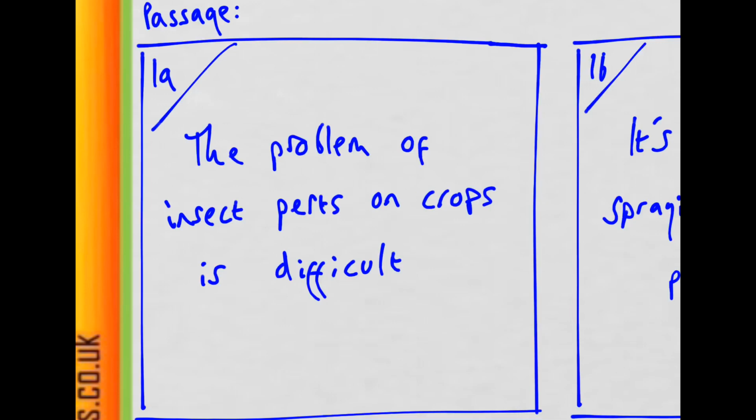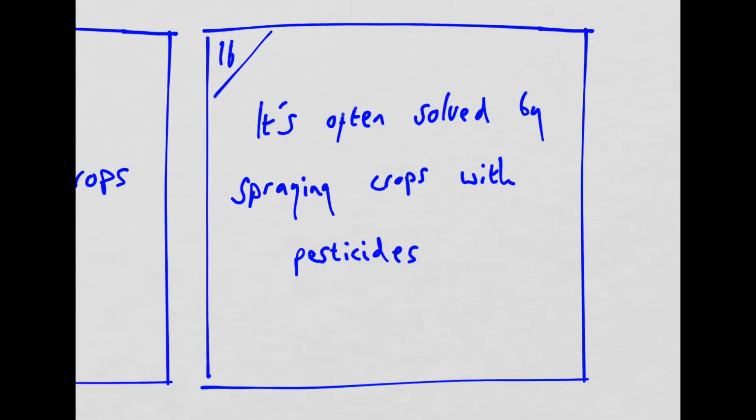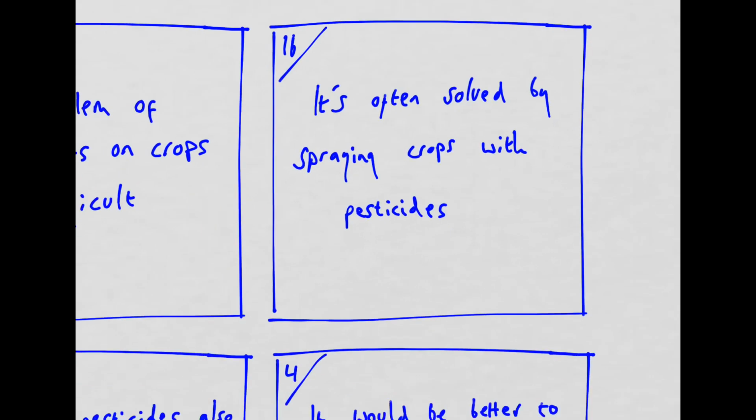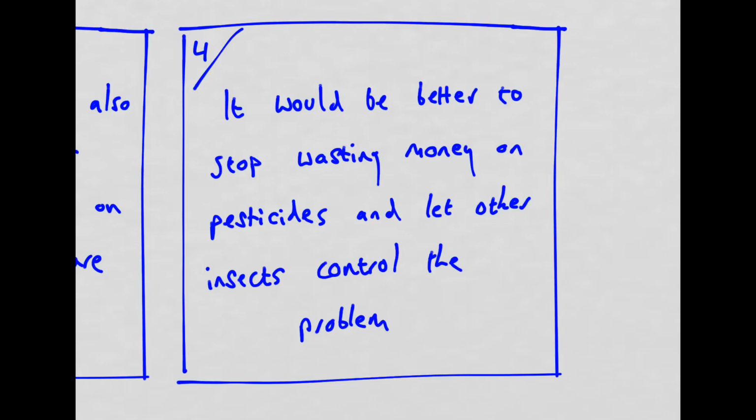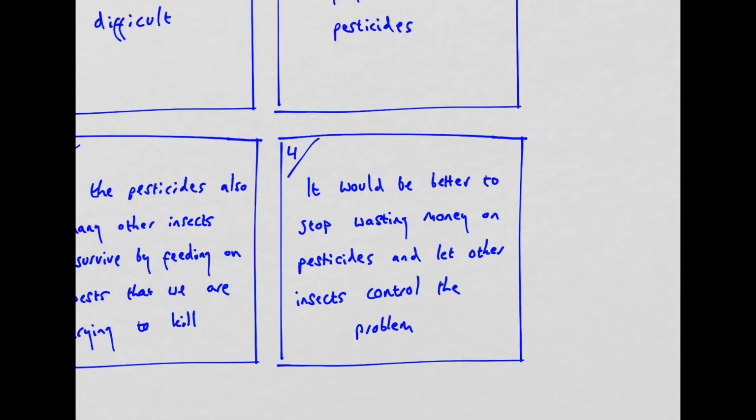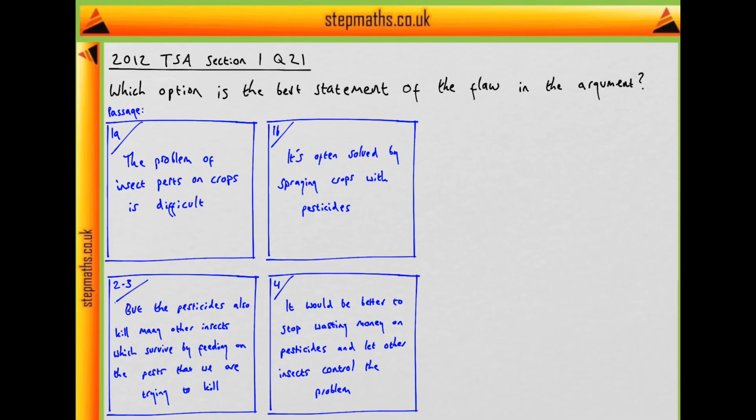The author first says that the problem of insect pests on crops is a difficult one, and it's often solved by spraying crops with pesticides. The author says, however, these also kill many other insects, which survive by feeding on the pests that we're trying to kill. And it would be better to stop wasting money on pesticides and let these other insects control the problem for us. So that's the passage we're dealing with.